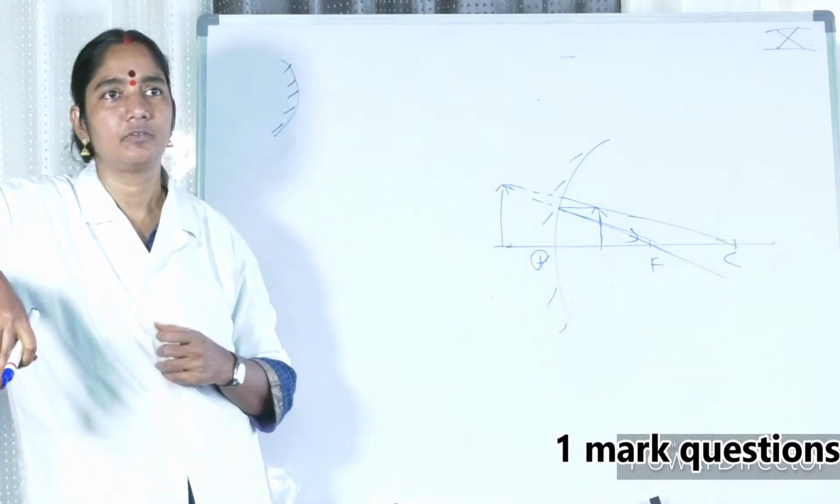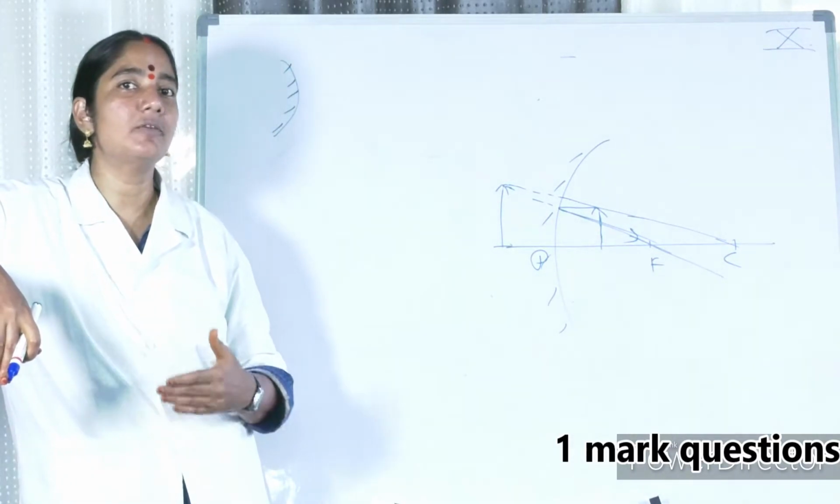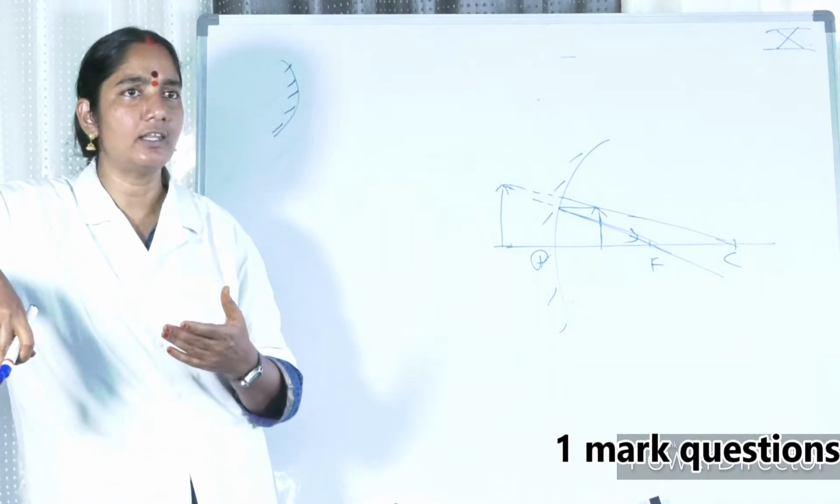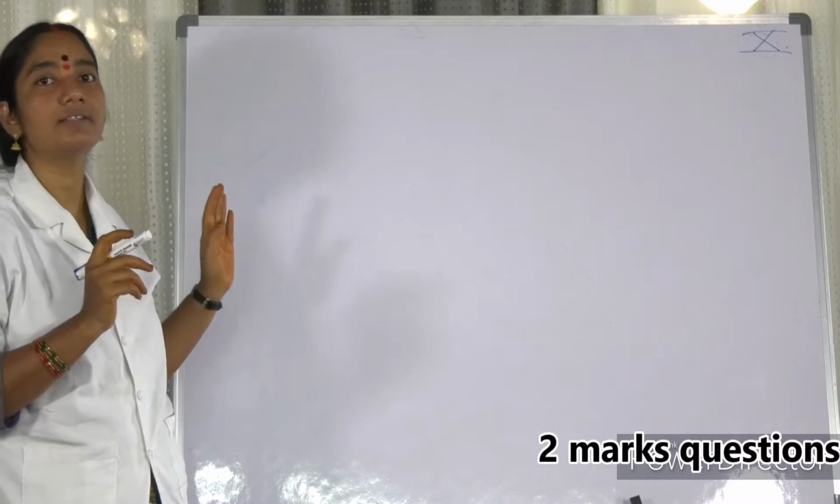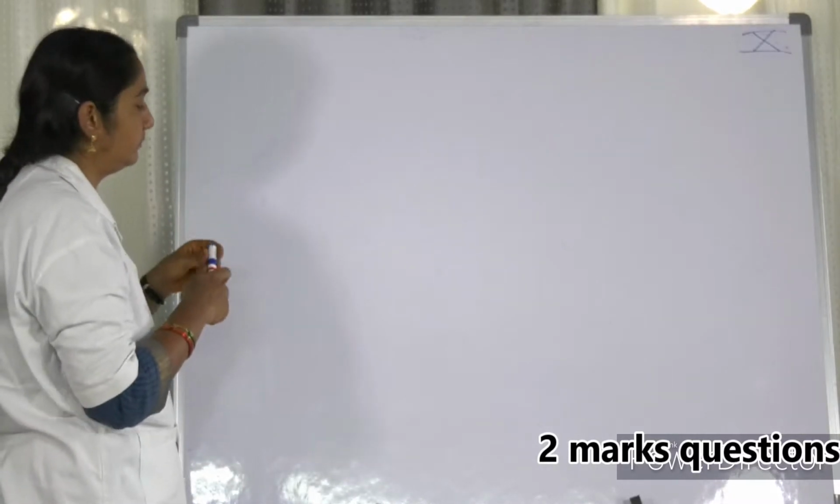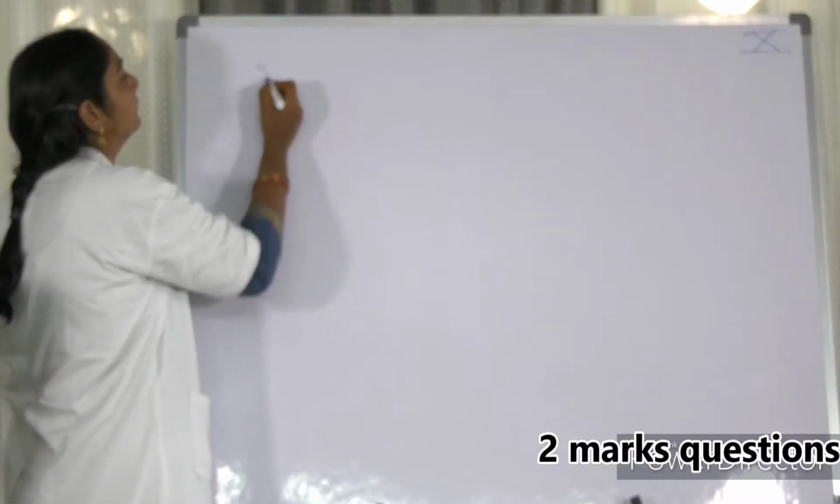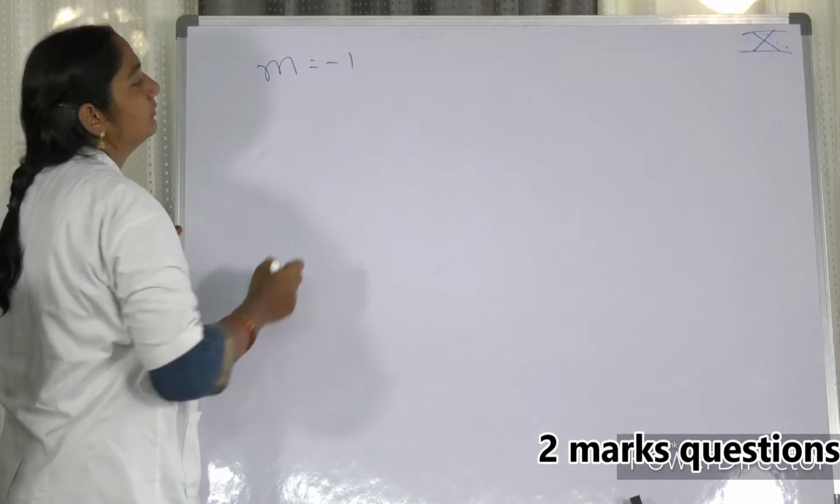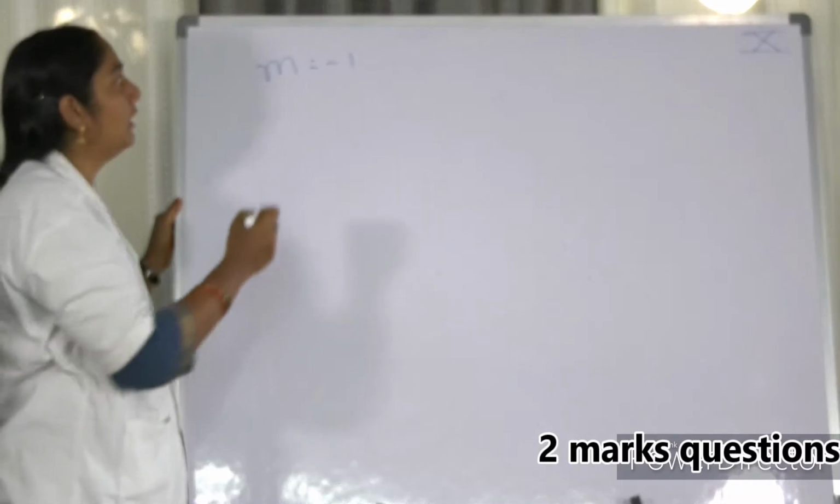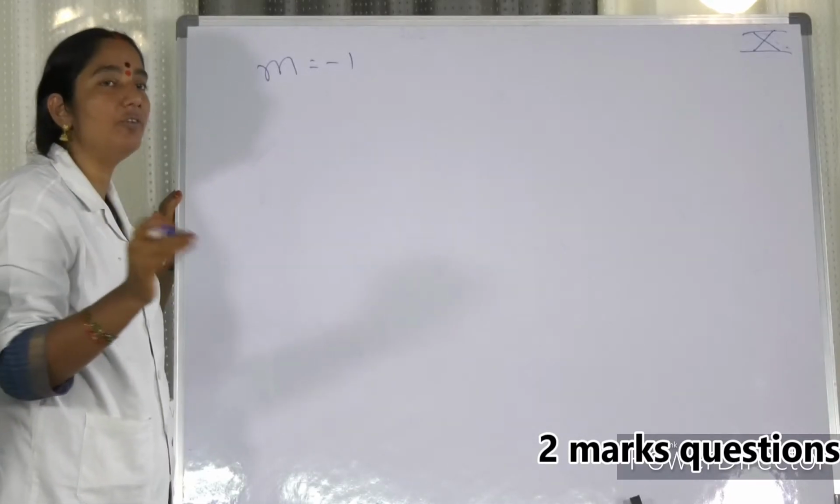Next. With this we have discussed some of the 1 mark questions, and I think 2 marks questions are there. Let us have a discussion about the 2 marks questions today. First question. The magnification of the image by the concave mirror is -1. Mention the 4 characteristics of image from the above information. Already this is well known to you.